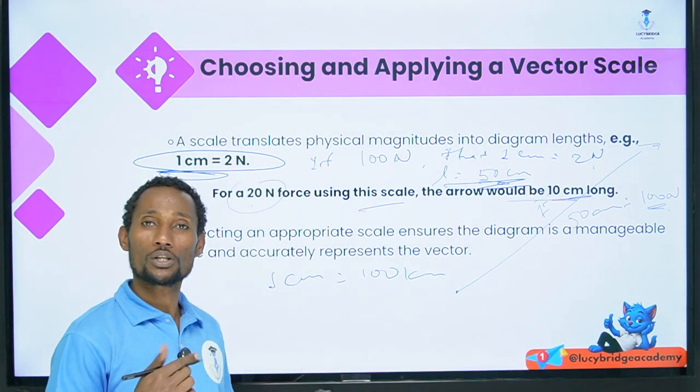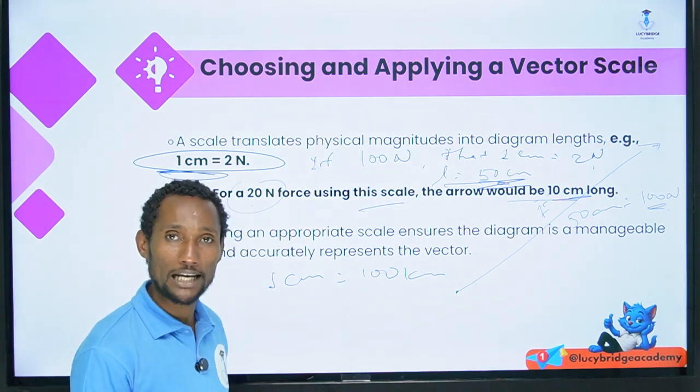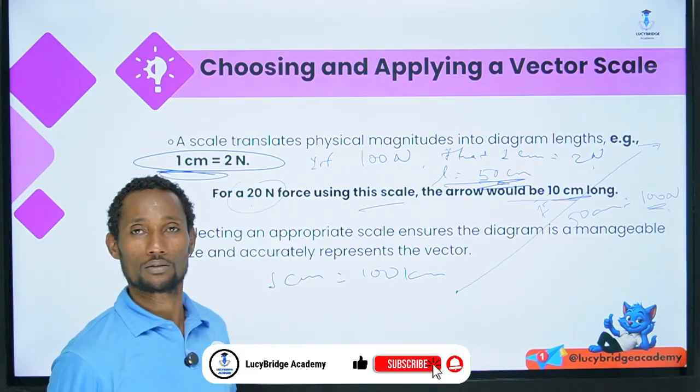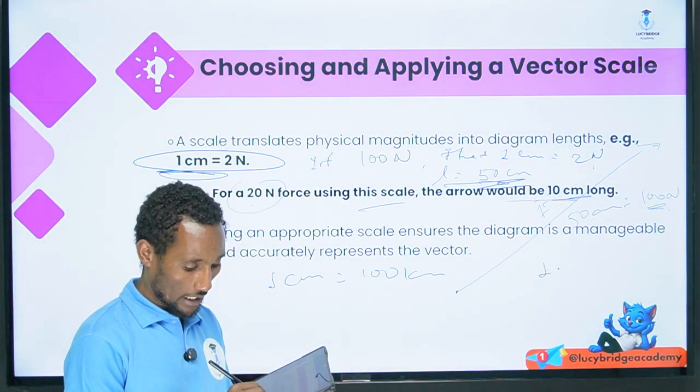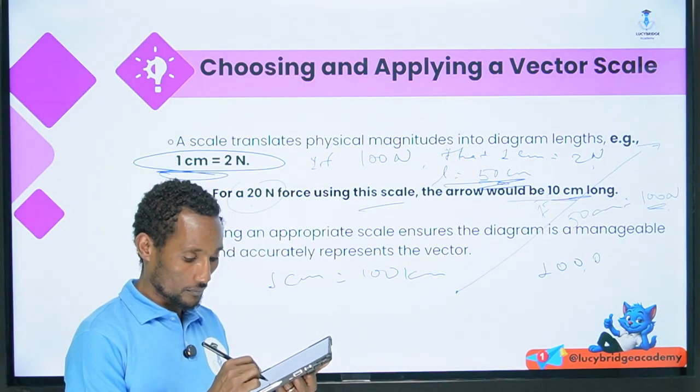If you have 1,000,000 Newton, then 1 centimeter could be the same as 1,000 Newton.